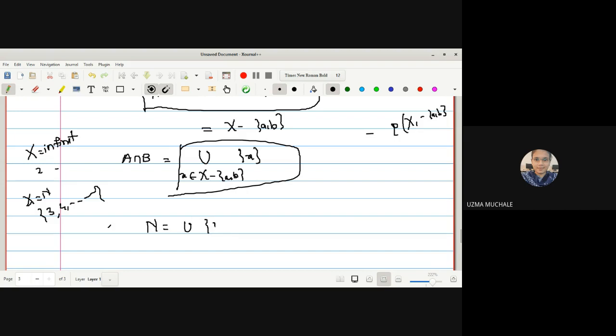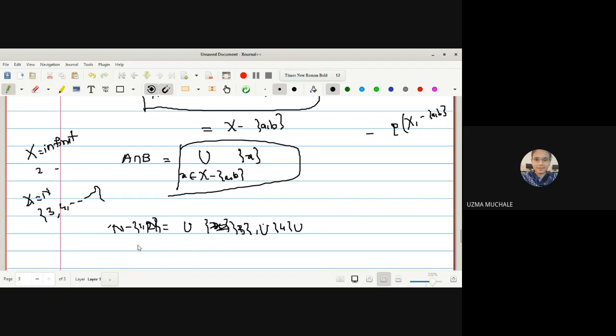So these singleton sets will be forming the open cover, right? So I can write the set of natural numbers minus {1, 2} as 3 union 4 union 5 and so on.